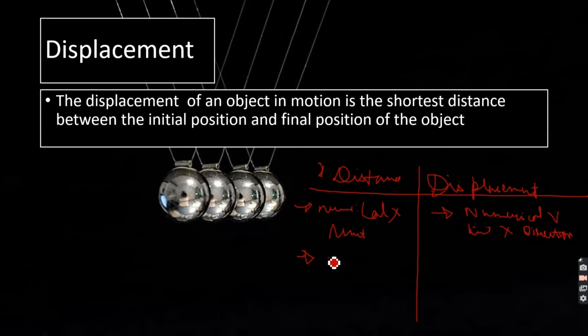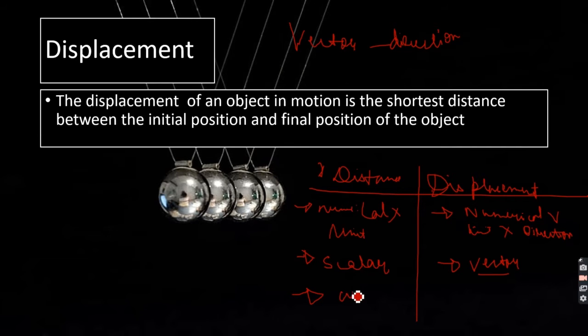Distance is scalar. Scalar means any quantity which doesn't have direction. Displacement is vector. Vector means it has direction. For 9th standard, this is enough. Now, distance is the actual path covered, while displacement is the shortest path covered.